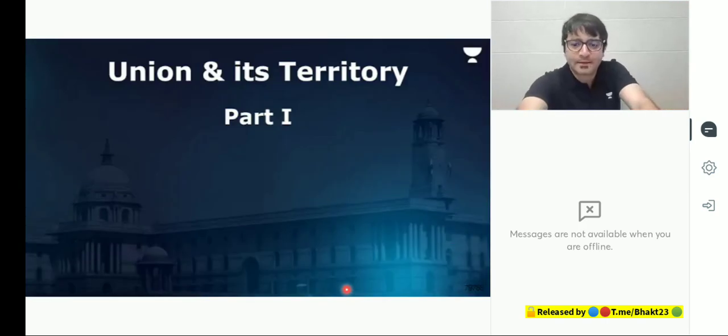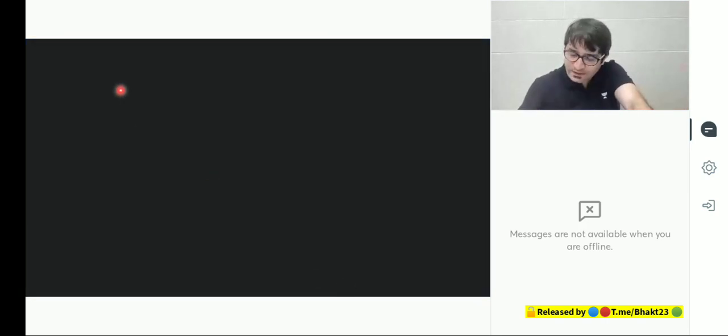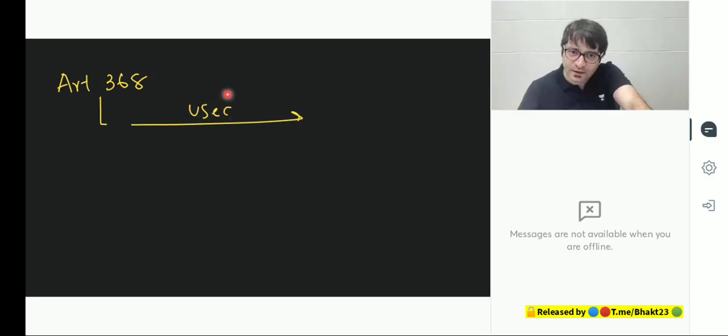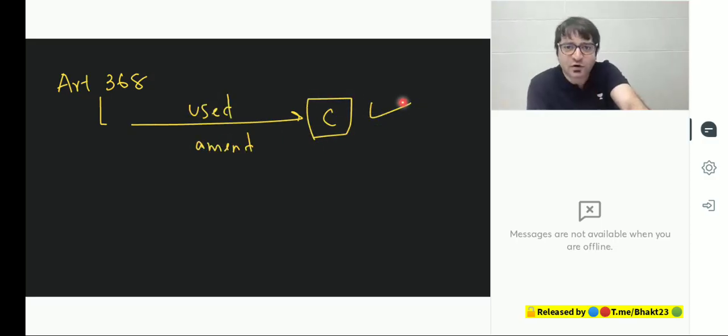Listen to me carefully. The Supreme Court said in the Keshavananda Bharti case that Article 368 can be used to amend the Constitution? Yes. But there are some basic features of the Constitution which cannot be changed, which cannot be altered. That means even if you get 100% majority in Parliament, you cannot dare touch these provisions because these are part of the basic structure. And I will explain this case in constitutional amendment later.